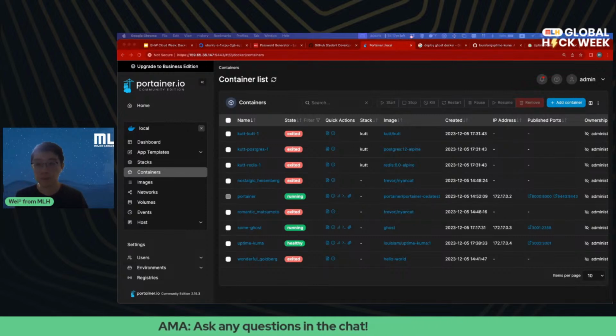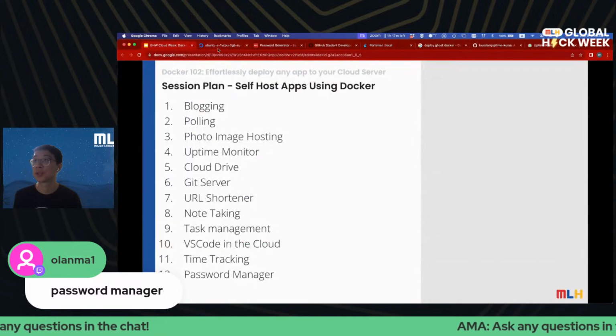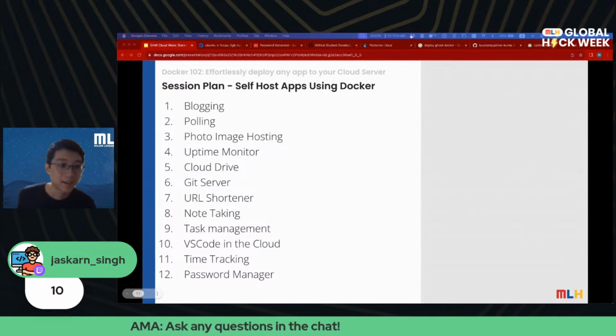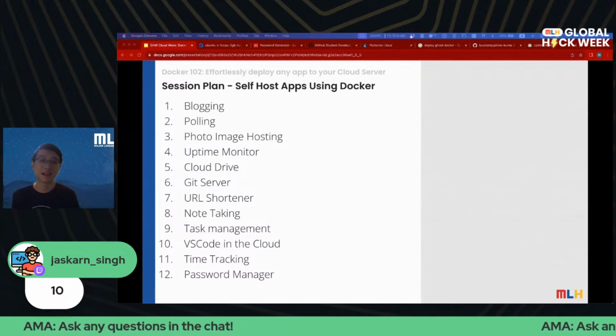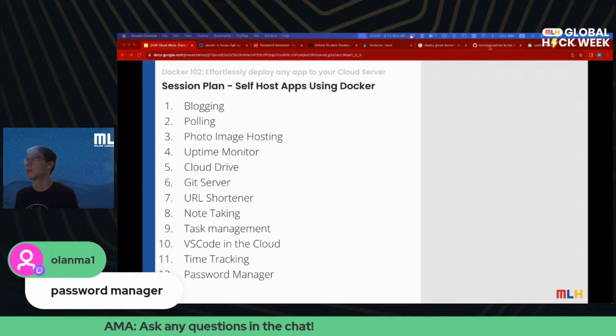All right, we have a suggestion, password manager. And we have VS Code in the cloud. I love VS Code in the cloud. I'll have to show you right after Password Manager. So thank you so much for your suggestion. We are going to do a Password Manager. And what is the first step?